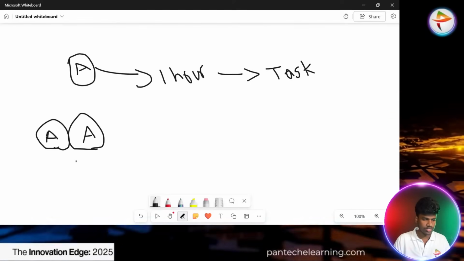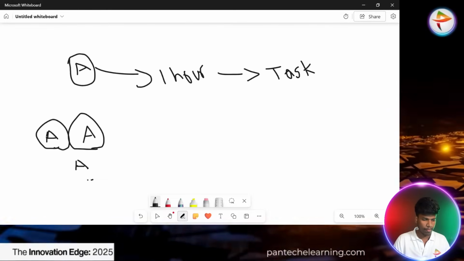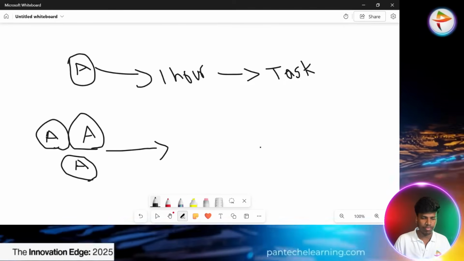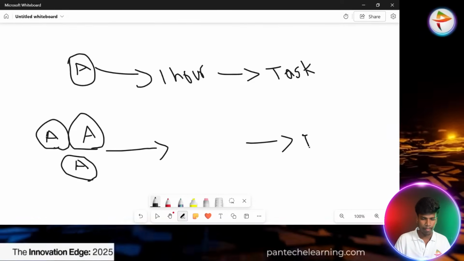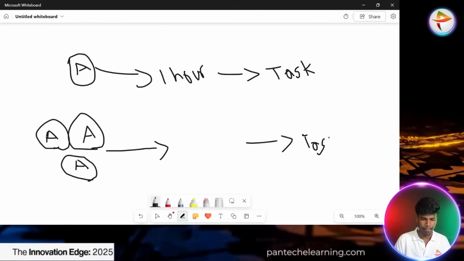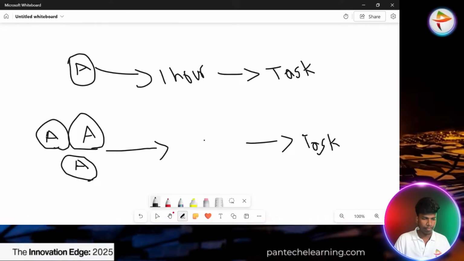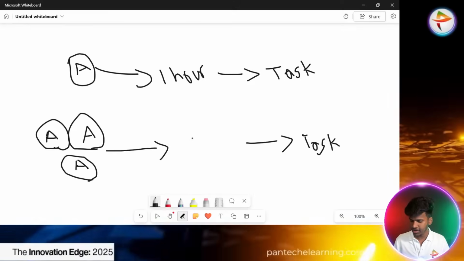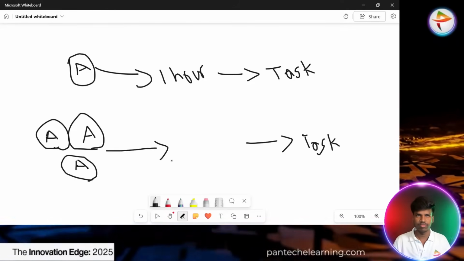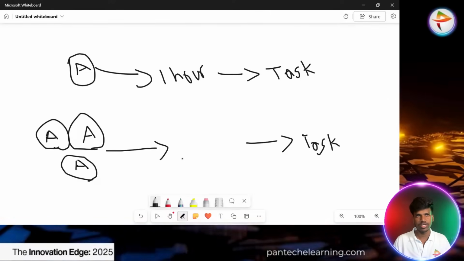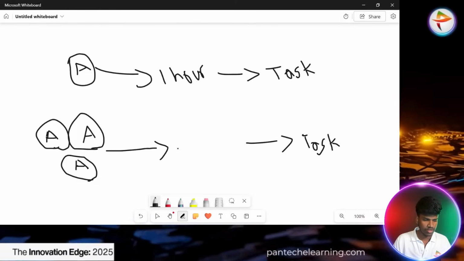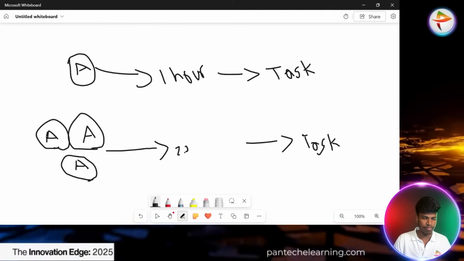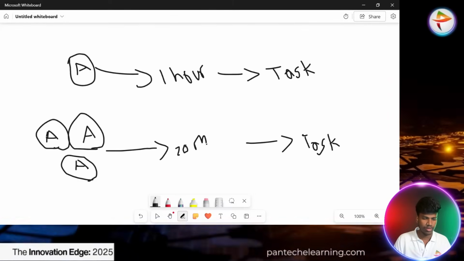How much time does it take to complete that particular task? We can split the 1 hour among the 3 agents, so each agent takes 20 minutes, meaning they complete their work in 20 minutes.